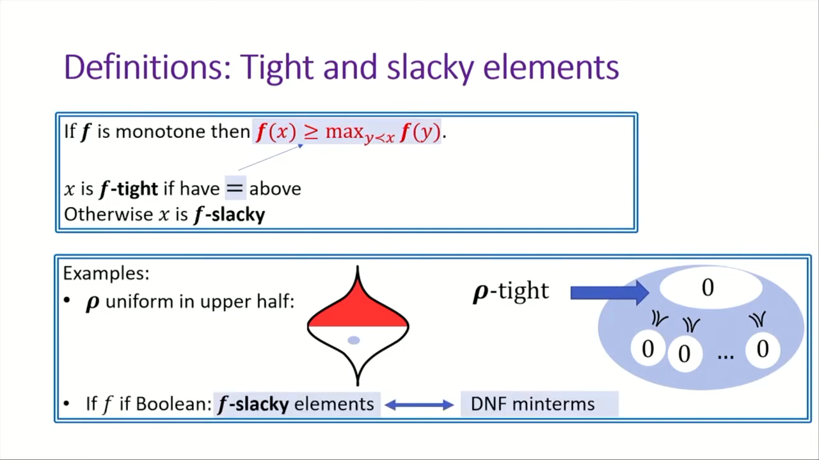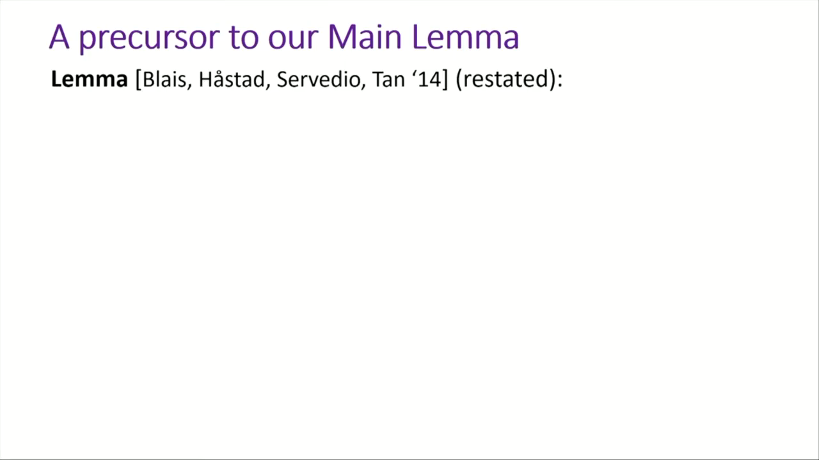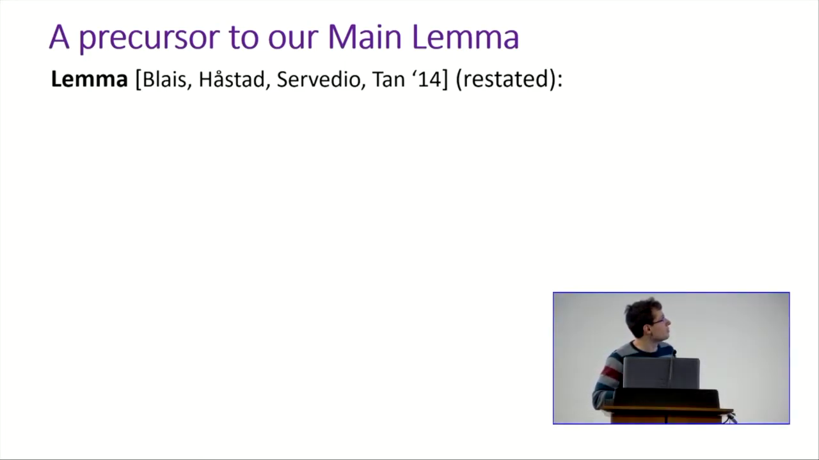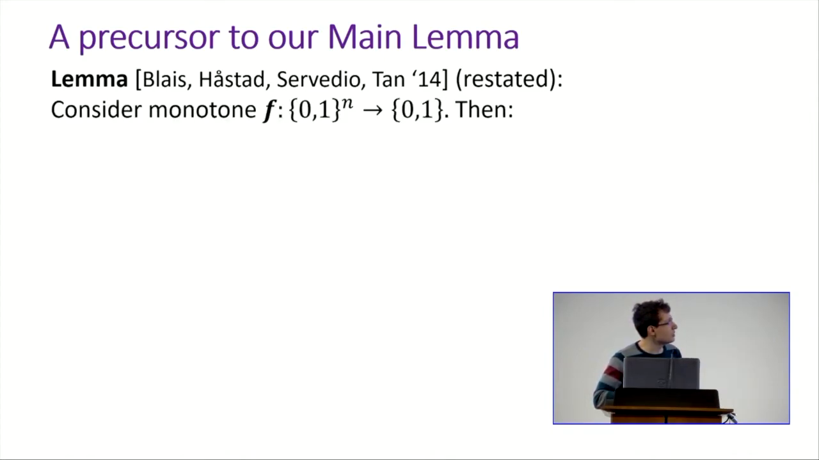Also, if you know about DNFs, the DNF min-terms of a monotone Boolean function, a function that always outputs 0 or 1, are the same as the f-slacky elements for this function. Our main lemma builds on the results from a paper by Blais, Håstad, Servedio, and Tan from 2014. They were studying how monotone Boolean functions can be approximated by monotone DNFs, and it can be stated this way. Suppose f is a monotone Boolean function. The output is always 0 or 1, and it's monotone.